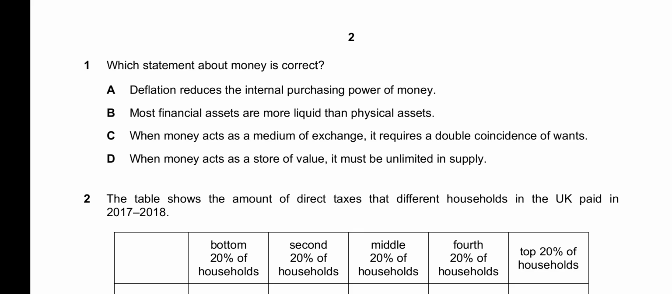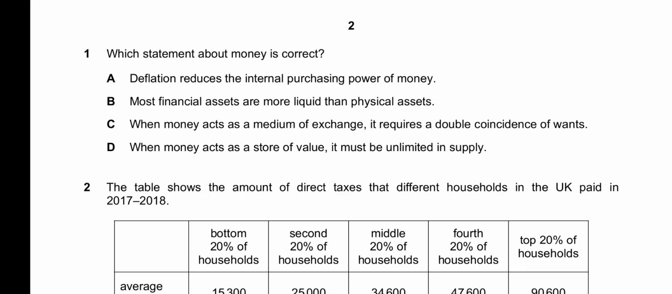D says when money acts as a store of value, it must be unlimited in supply. A store of value means money is a unit of measurement of the value of particular goods and services. For example, if a calculator is valued at $10, it means that the money is used to measure the value that the calculator provides, so the money acts as a store of value. It does not require the quantity of money to be unlimited in supply. It is with a limited supply that money acts as a store of value. So B is our correct option.